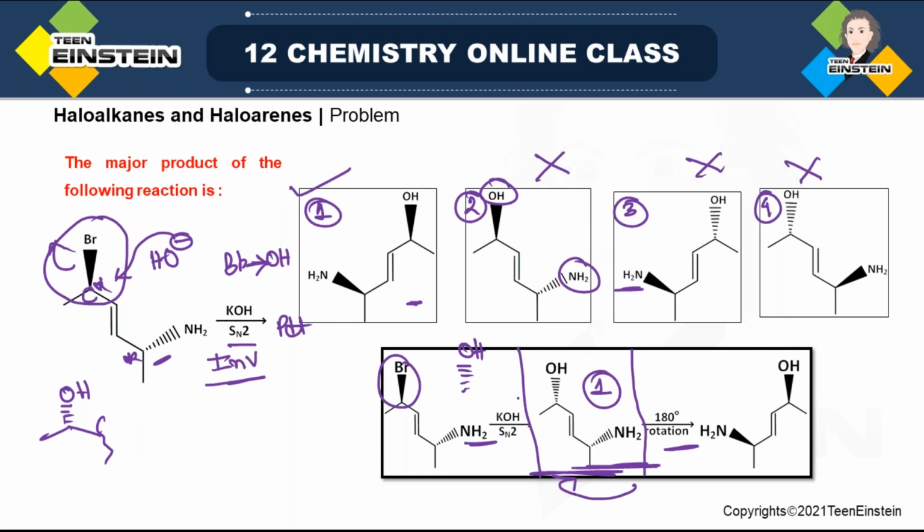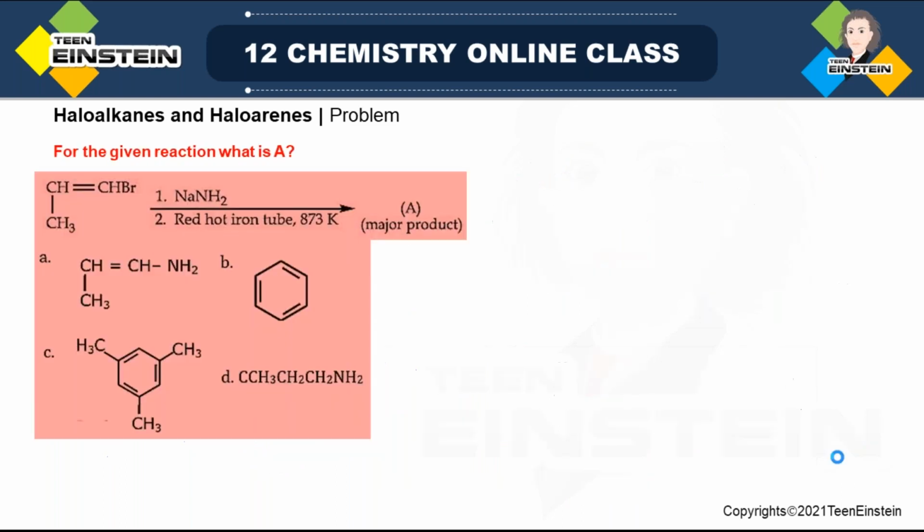Then what will happen? Now see this methyl also now this side. So now you can get some similarity with the option 1 structure. But again, I'm saying, even you don't have to do all these detail, draw the product structure. But this much information that now both OH, NH2, they will be same side. But in option 2, 3, 4, they are not same side. So that is why option 1 is correct. And if you can draw this structure, that is also fine. Okay, so option 1 is the correct option.